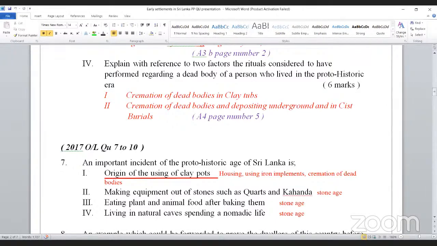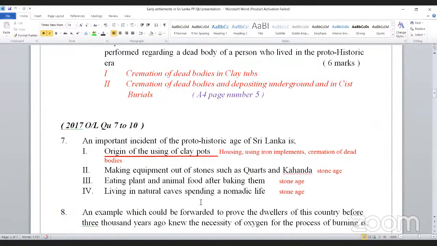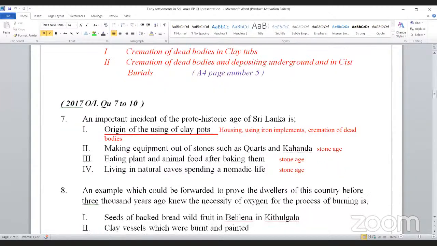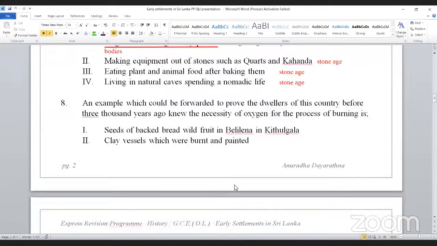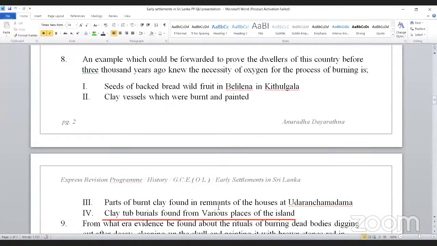And next one, so you can write additional notes if you want. An example which could be forwarded to prove the dwellers of this country before 3000 years ago knew the necessity of oxygen for the process of burning. Now that also belongs to this one. Why they have kept some holes in clay tubs for ventilation, for taking oxygen in for burning. So what is the answer here? The answer is that clay tub burials are found from various places of the country. From that only we can see that air is needed for burning.